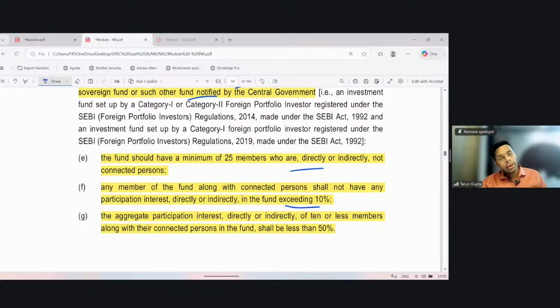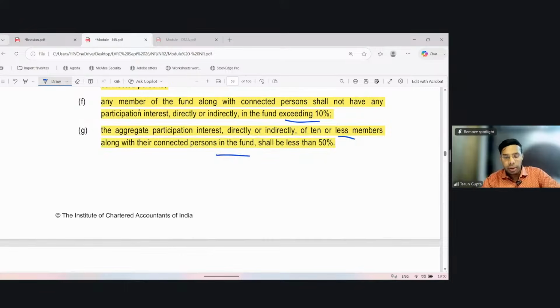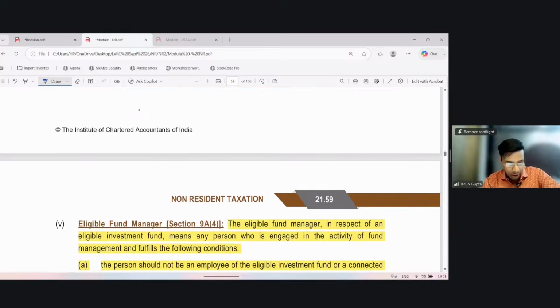Okay. So in this case, the government would have an interest of around 100% in the fund. This condition that any one person cannot have an interest for more than 10% is also not applicable. Then aggregate participation interest directly or indirectly of 10 or less members along with their connected persons in the fund shall be less than 50%. Even this condition cannot be satisfied in this case. So this condition has become not applicable.